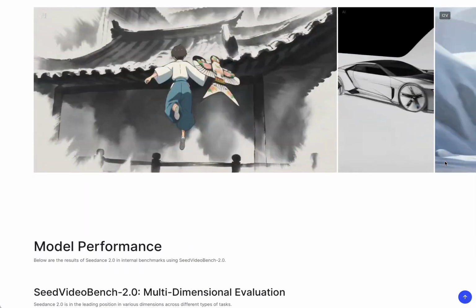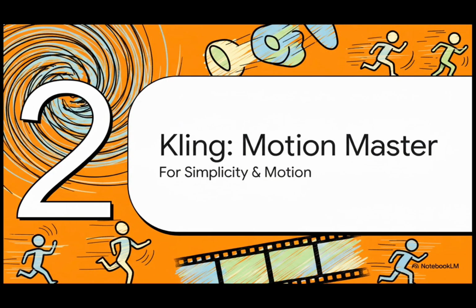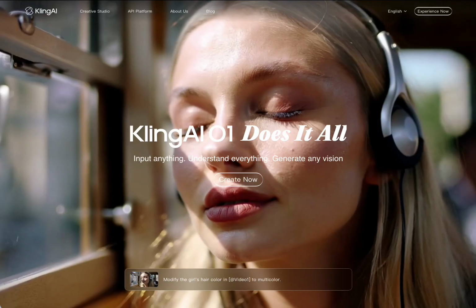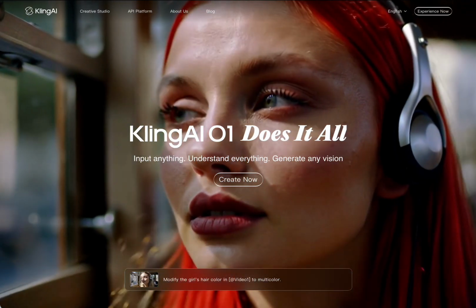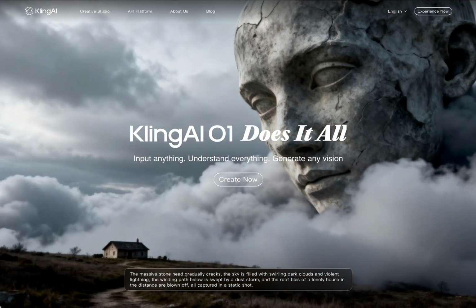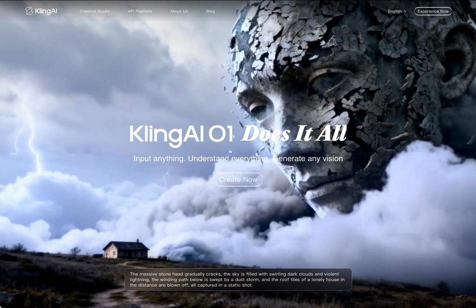It's pretty wild. Okay, let's switch gears and turn our attention to the other contender, Kling 3.0 from Kuaishou. Now, if Seedance is that meticulous director, think of Kling as the master animator. Its whole focus is on creating these breathtakingly smooth, fluid movements with as little fuss as possible. See, Kling has a totally different philosophy. It ditches the complex multi-input system of Seedance for something way more streamlined and simple.